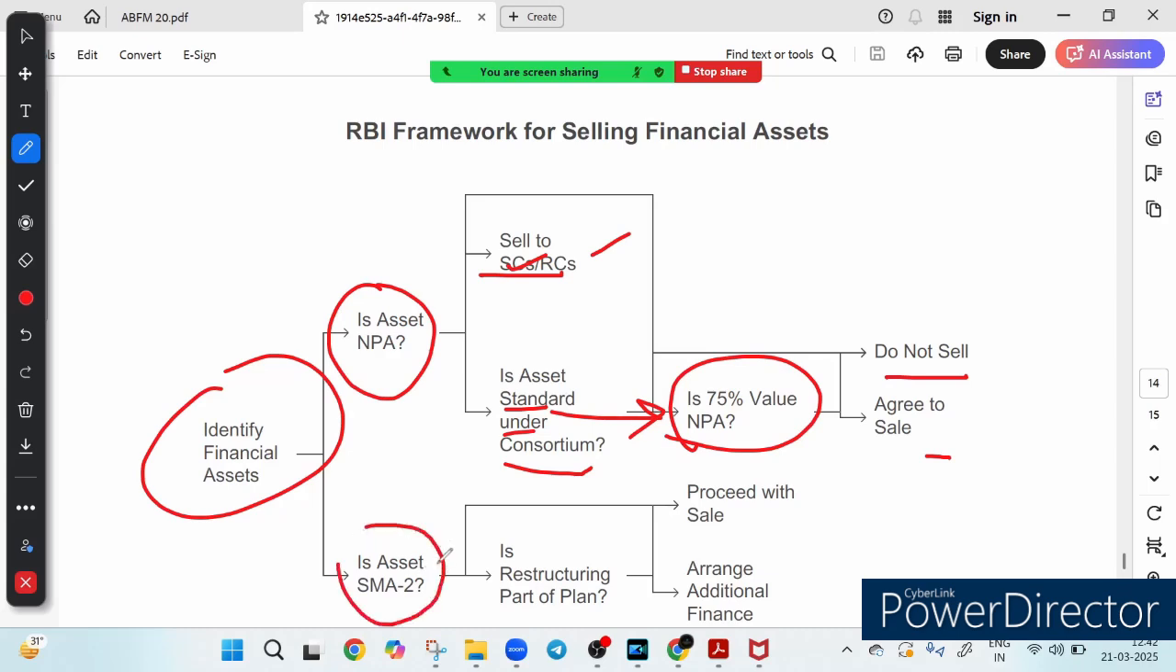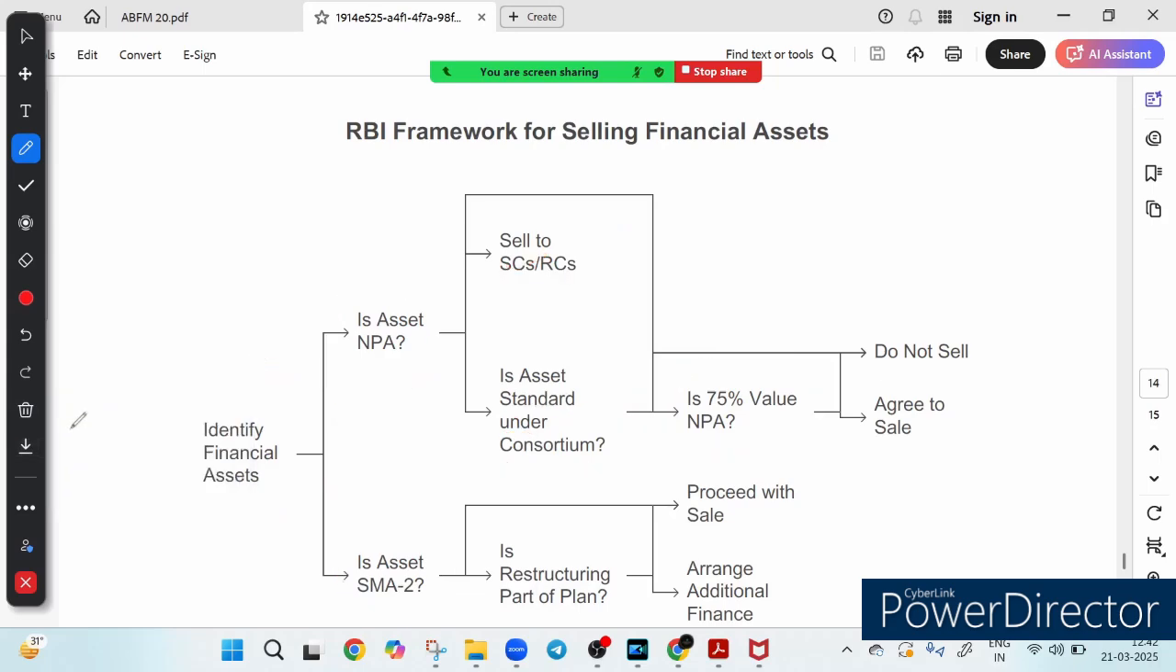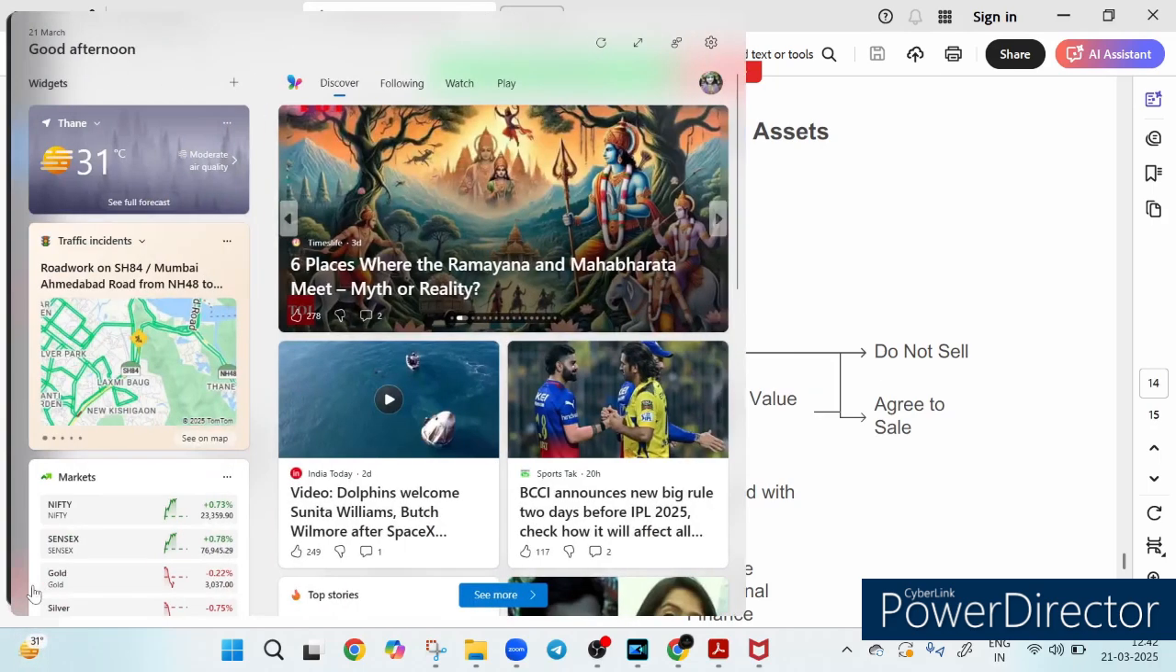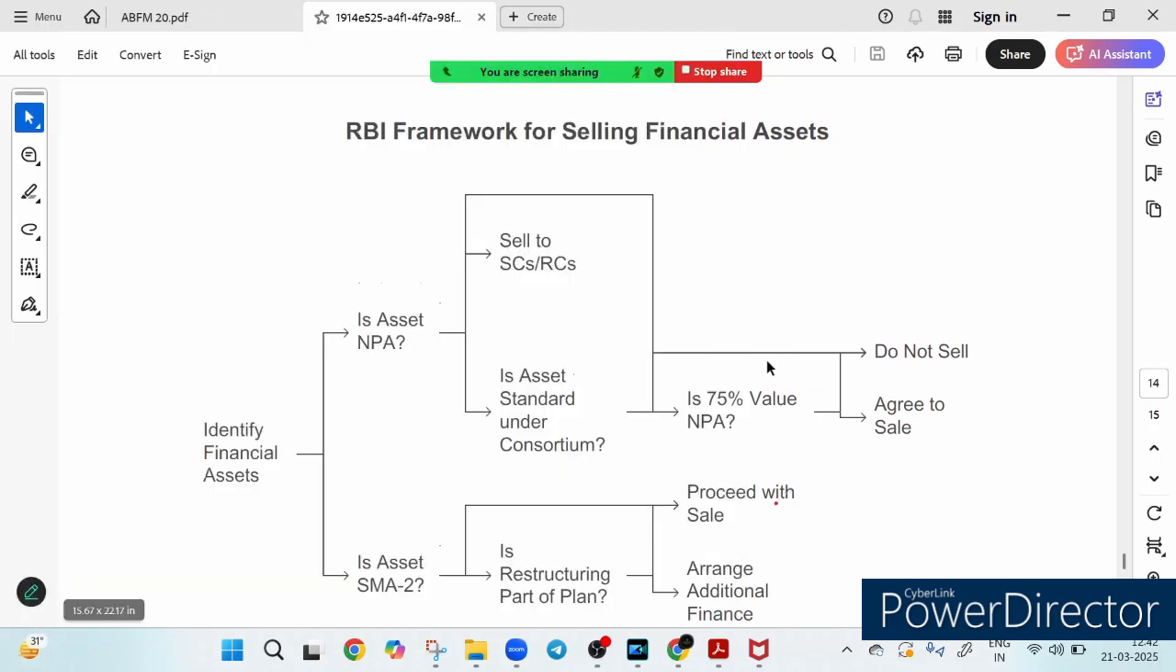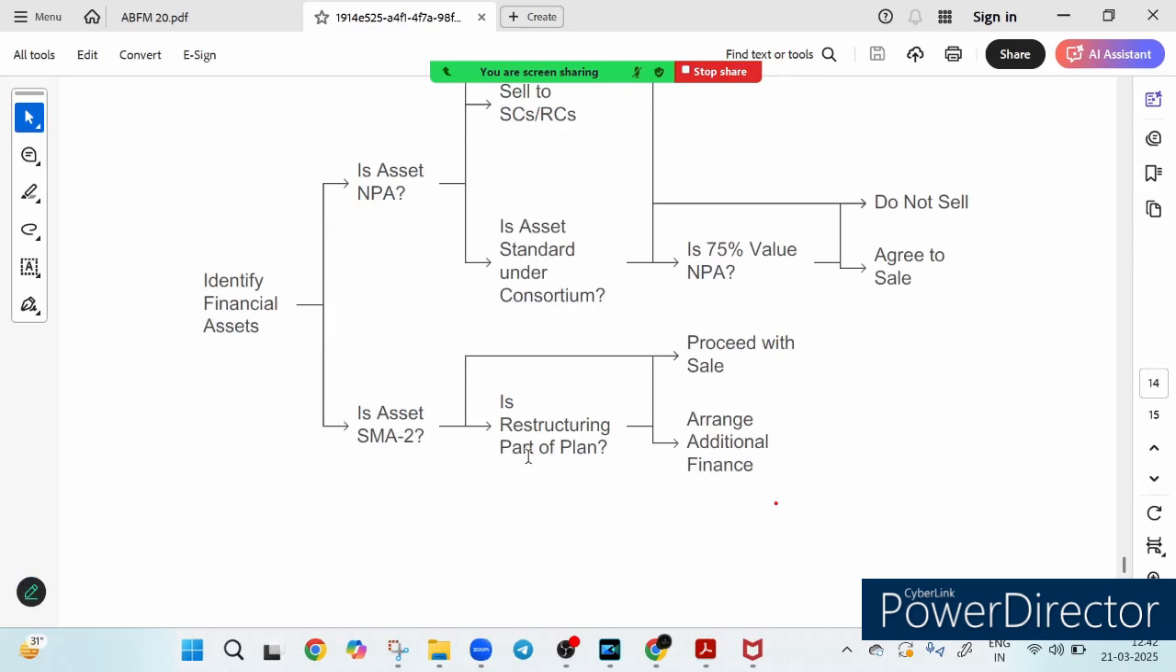So the asset is in the SMA 2 category, which is called the Special Mention Account 2 category. It signals potential stress. So the question is, is restructuring possible? Is restructuring part of the plan? Right. So friends, if yes, then additional finance is arranged to support revival. If no, the bank may reconsider its strategy. So this framework helps banks make informed decisions, either selling a stressed asset or reviving it with additional support. Do you think that banks should have a stricter rule for asset sale, or should there be more flexibility?